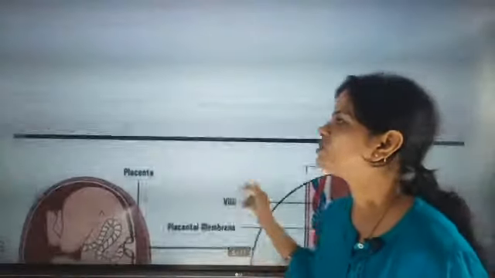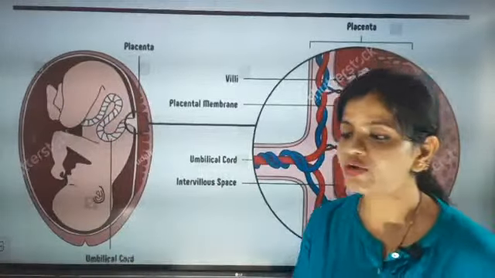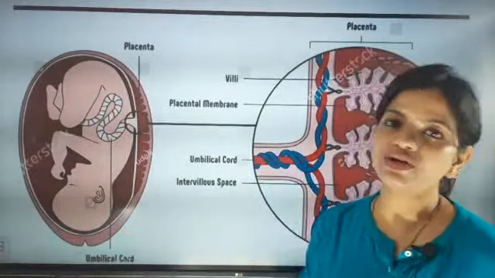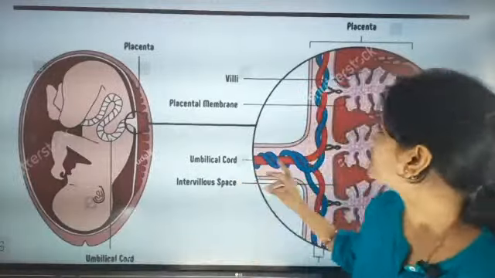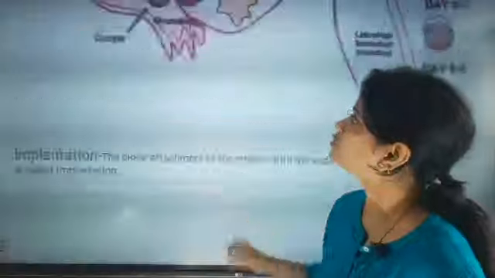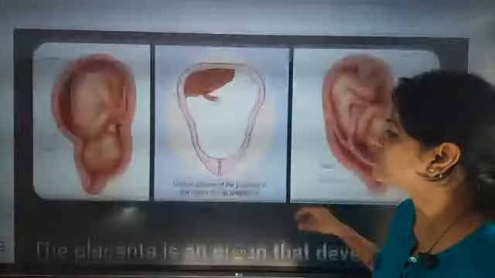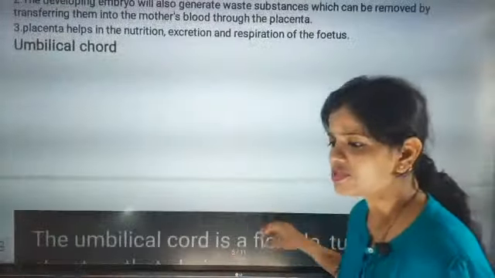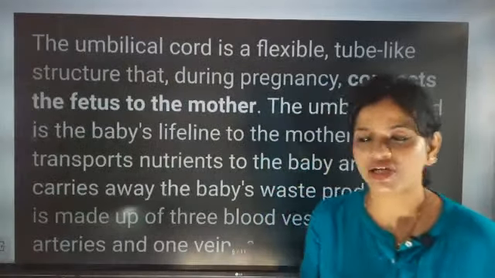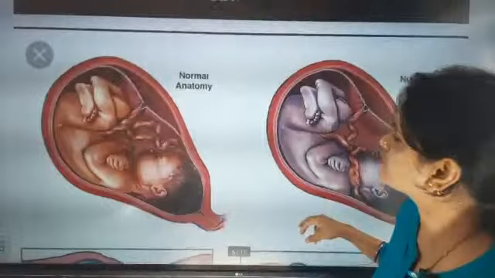So till now we have seen that within 8 to 9 days, after fertilization the egg starts its journey in the fallopian tube or oviduct, and then falls into the inner lining of the uterus. We came to know that the best position for attachment is the upper region. After that, placenta formation happens, and the placenta provides nutrition, blood and oxygen to the baby.